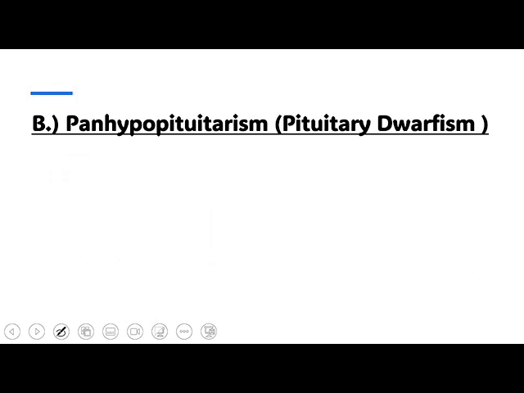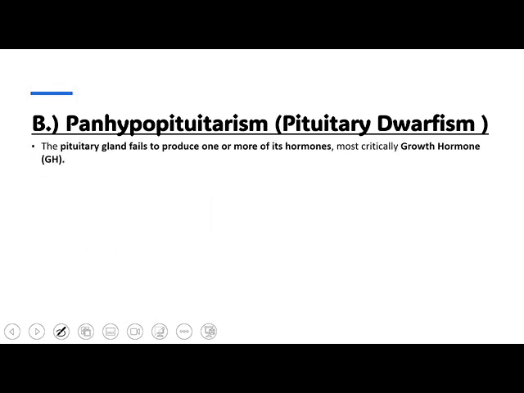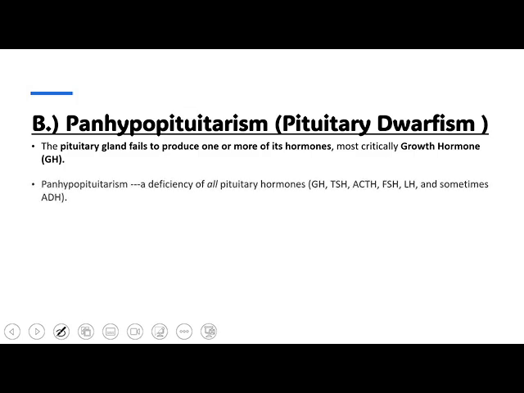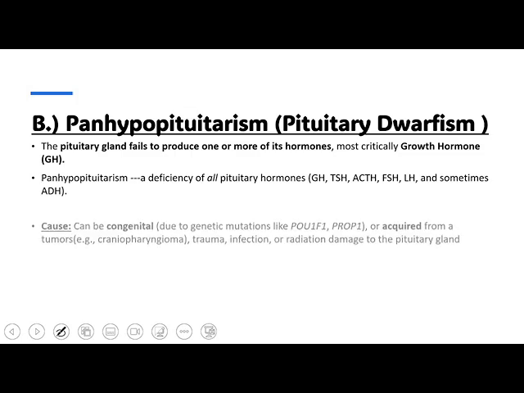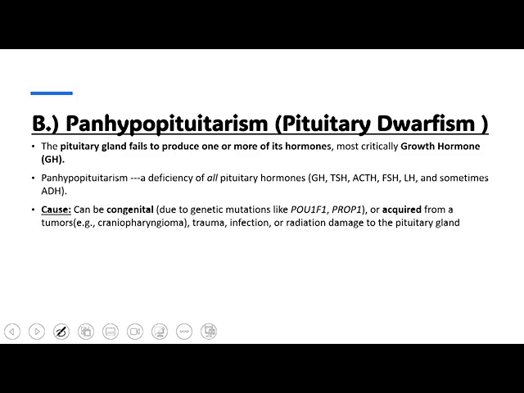Next, we see panhypopituitarism or pituitary dwarfism. Here we see there is a defect of the pituitary gland to produce one or more of its hormones, and in the dwarfism, most affected is growth hormone cells. In panhypopituitarism, there is the deficiency of all the pituitary hormones like the growth hormone, TSH, ACTH, FSH, and LH, and sometimes ADH as well. And that could be caused by various congenital as well as acquired causes.